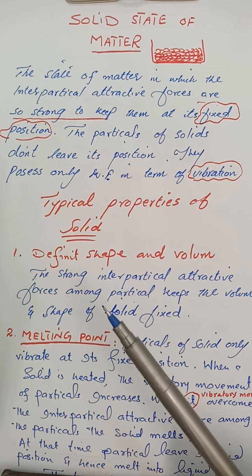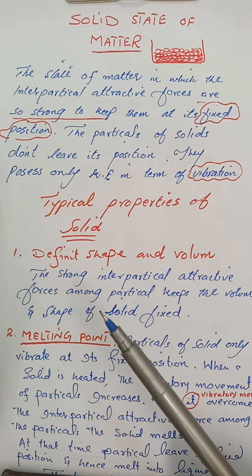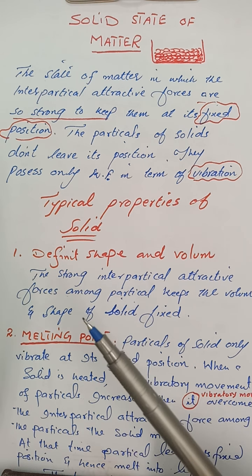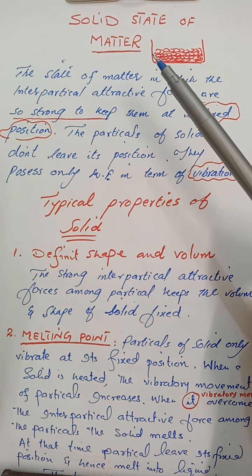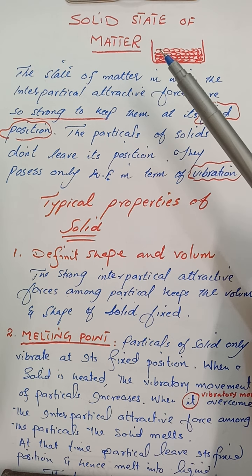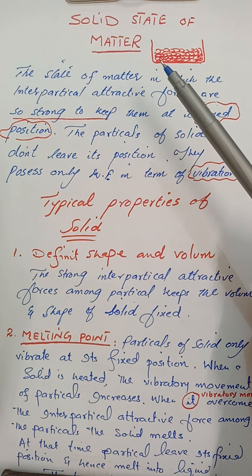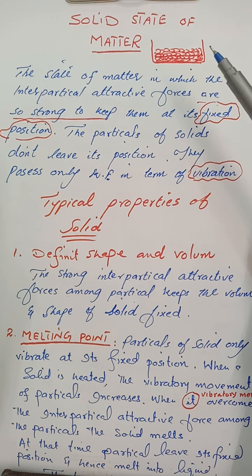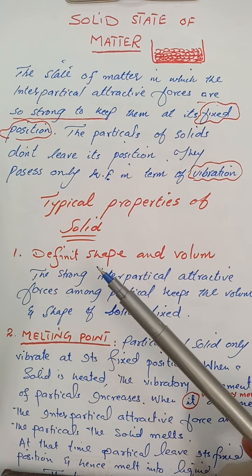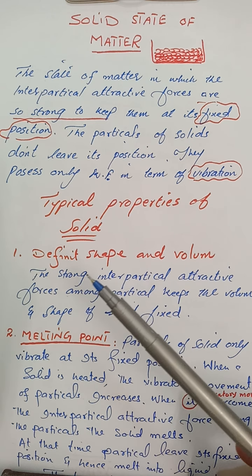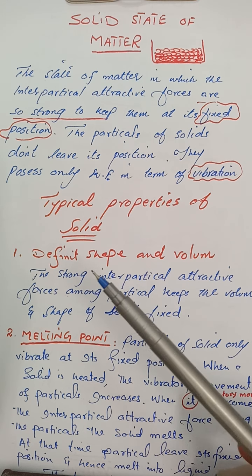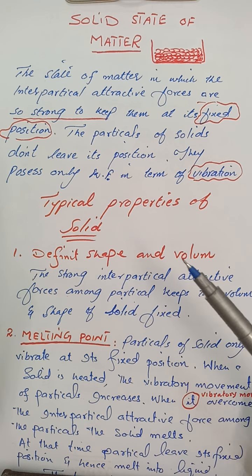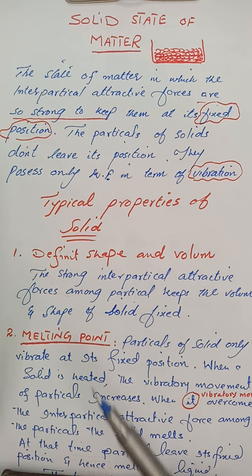As we discussed earlier, in a solid the particles have only vibratory motion. The particles of the solid cannot move freely. They cannot leave their fixed positions. They cannot move from one place to another. Therefore, we say that in a solid, as the particles are at their fixed positions, they will have a fixed shape as well as a fixed volume.